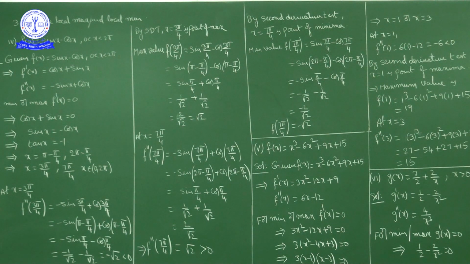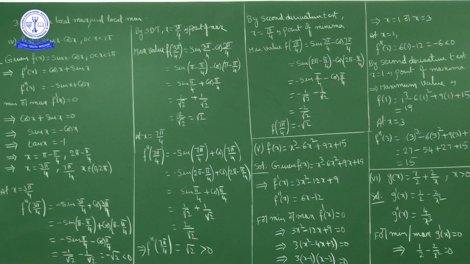Okay. So maximum value of this function f of x equal to sin x minus cos x occurs at the point x is equal to 3 pi by 4 and maximum value is square root of 2. Okay. Maximum value of the function f of x equal to sin x minus cos x, where x lies between 0 to 2 pi, occurs at the point x is equal to 3 pi by 4. X equal to 3 pi by 4 is called point of maxima, and maximum value is how much? Square root of 2.